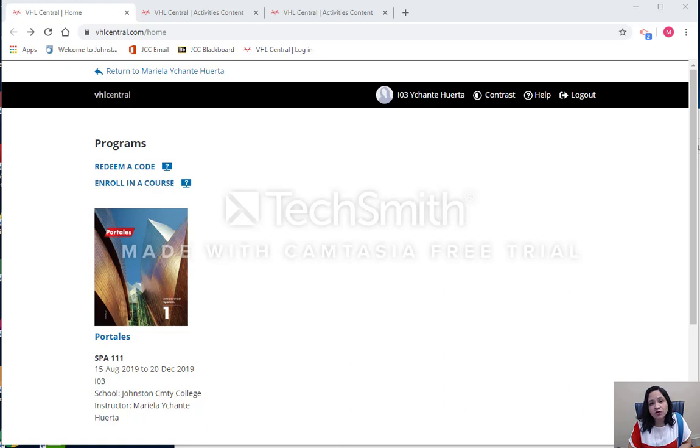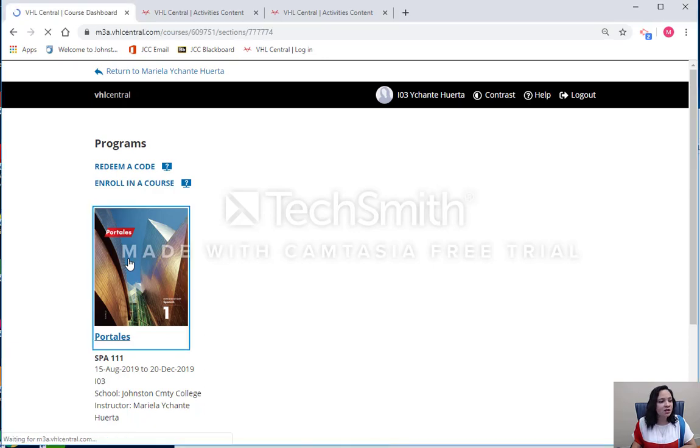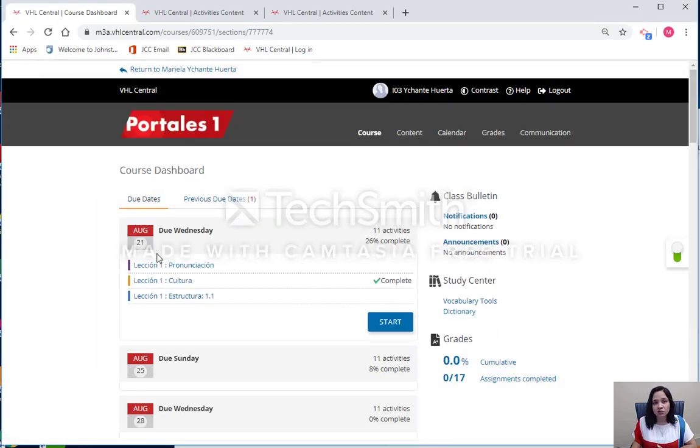Once you have your username and your account, you have to be able to see your book and check in here that all the information is correct. And once again, it is your responsibility to make sure that you are in the right course, in the right section, right instructor, and right school. You will be able to see that in here. Once you are there, please click in Portales, then it will give you access to everything.